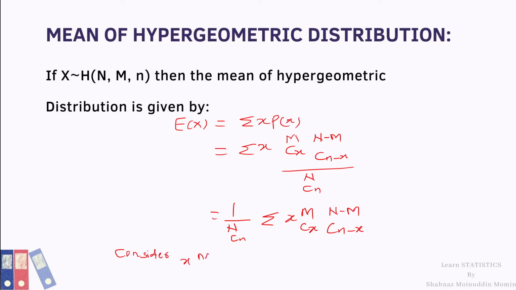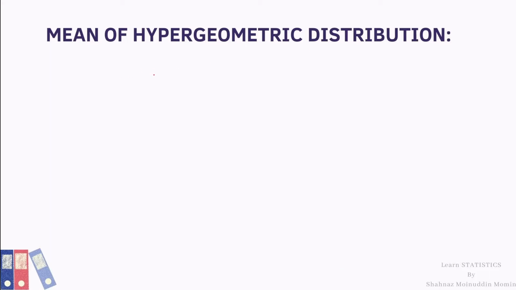x into mCx, which is equal to x into m factorial divided by (m minus x) factorial into x factorial, which is equal to x into (m minus 1) factorial upon (m minus 1 minus x plus 1) factorial into (x minus 1) factorial.